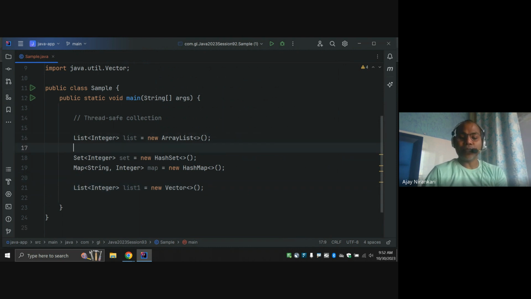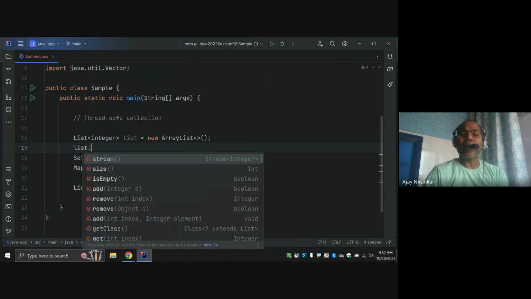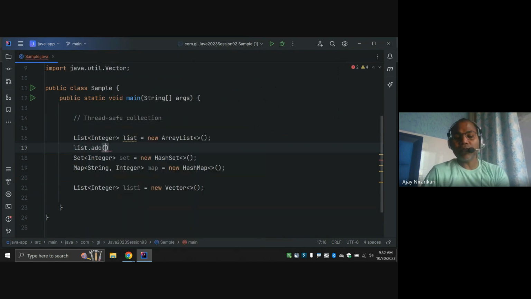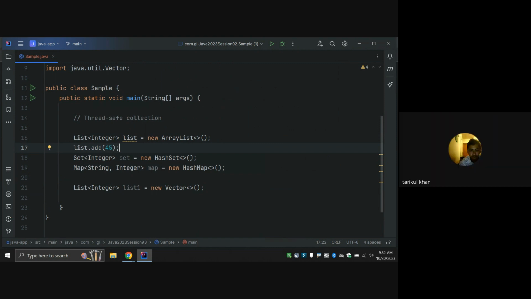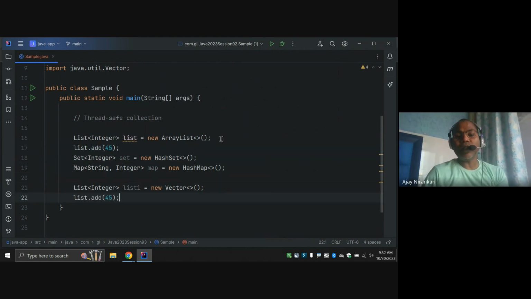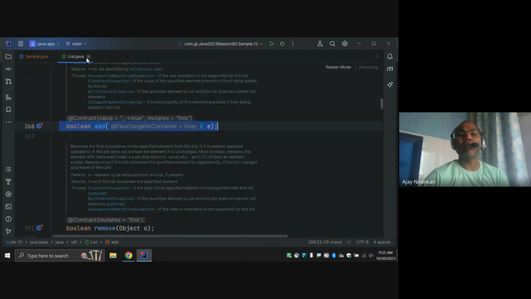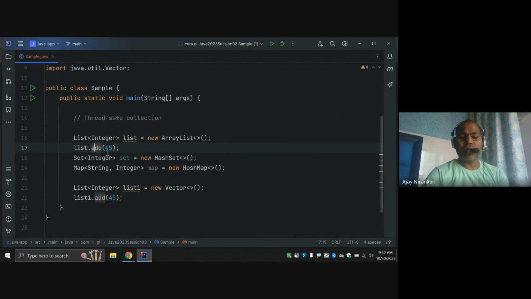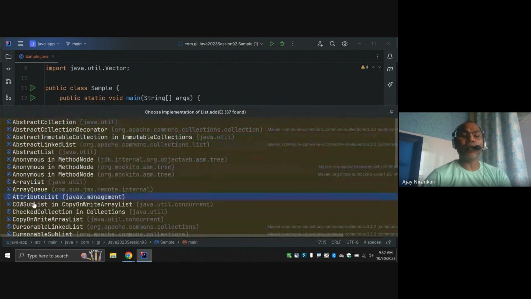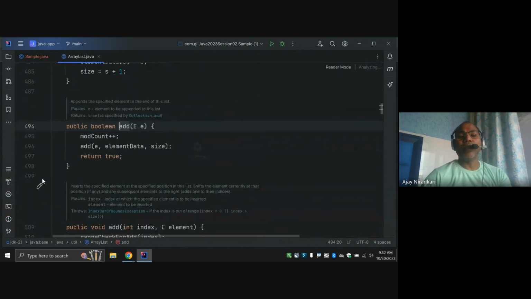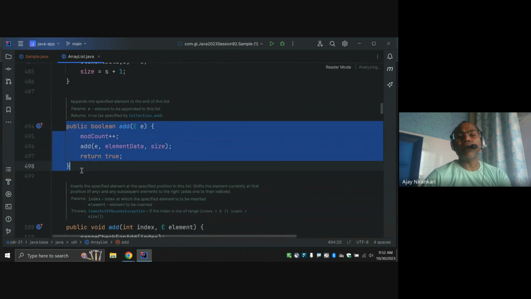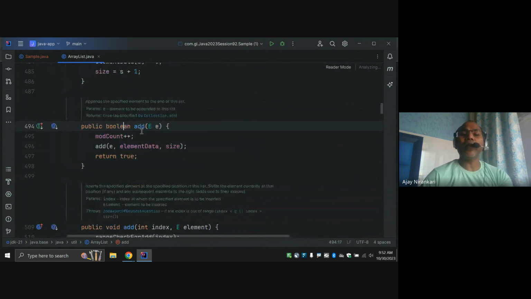So here let's look. Here say list dot add. Here you can add a value, right? And similarly we can here also say list one dot add. Notice if you look at the definition of this add method, this is the implementation of your array list. This is a simple method that returns a boolean value, added or not added, right?